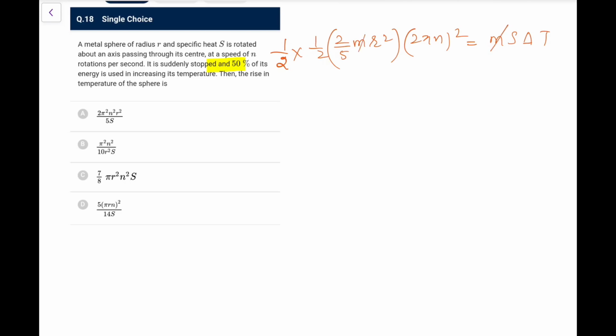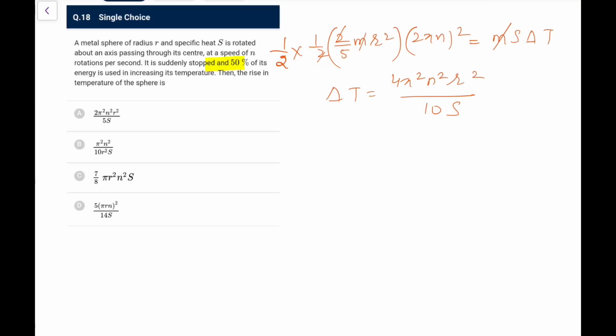So m and m get cancelled. So what is delta t now? So this 2 to 2 cancelled. What we have, 4 pi square n square r square upon 10 s. Now if any option you are looking like coming like that, there is no option I can make out. No, this is coming 2 by 5. Okay, 4 by 10, 2 by 5. So this is option A. So option A is correct. I was searching for 4 by 10. I should have reduced it to 2 by 5.